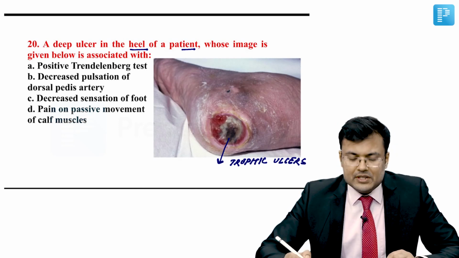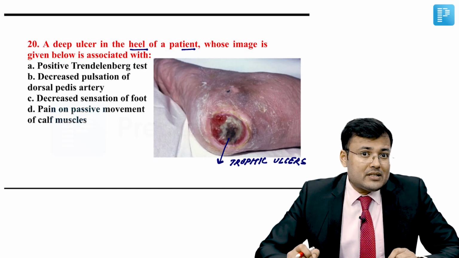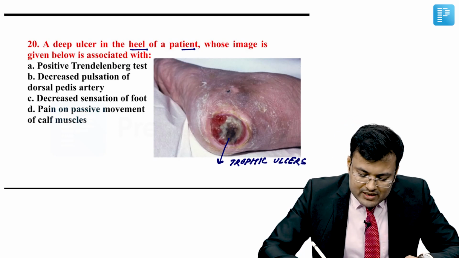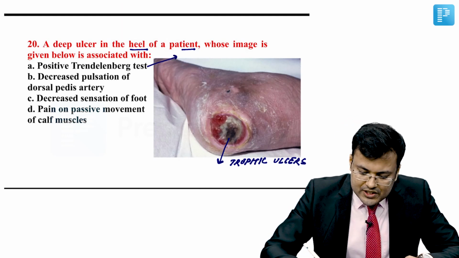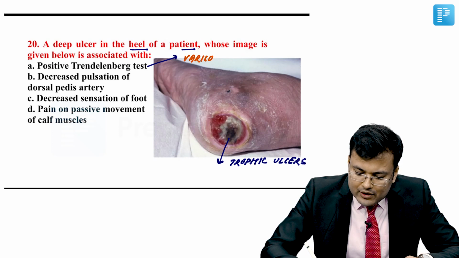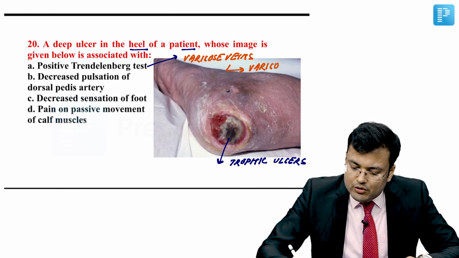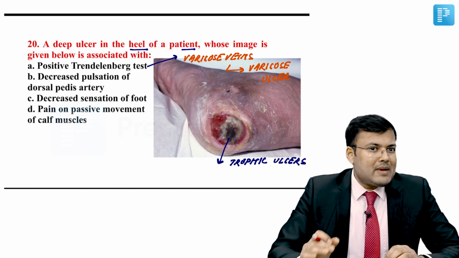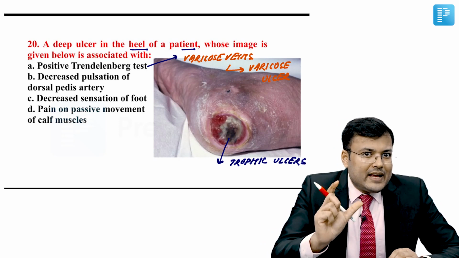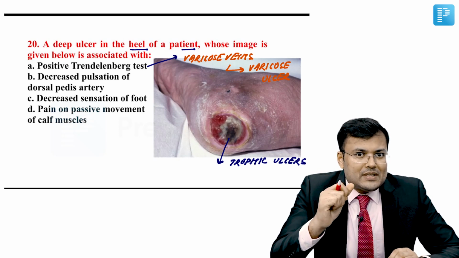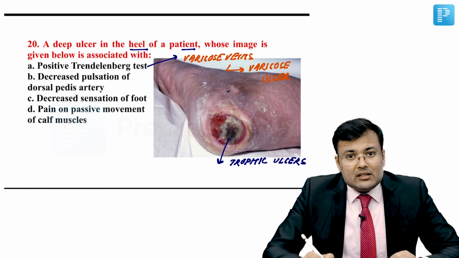Now see the options. First option is positive Trendelenburg test. And you know that there is a Brody Trendelenburg test. That Brody Trendelenburg test, it is performed for which condition? It is performed for varicose vein. And in varicose veins, what kind of ulcer is seen? That is varicose ulcer. And you tell me, what is the location of varicose ulcer? It is located just above medial malleolus, especially in Gaiter's region, between medial malleolus and the calf muscle. So, it is not varicose ulcer.